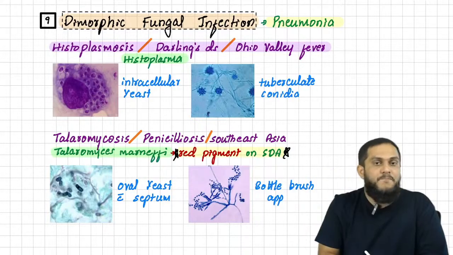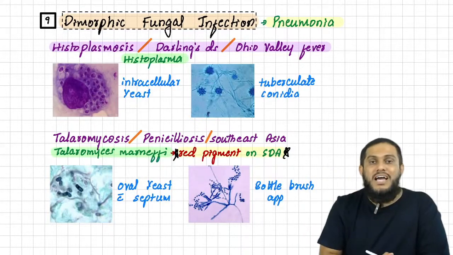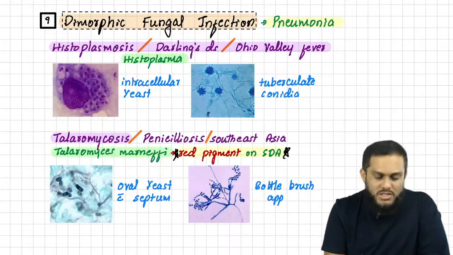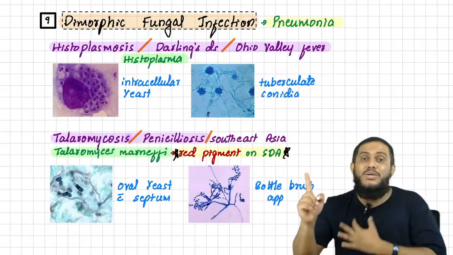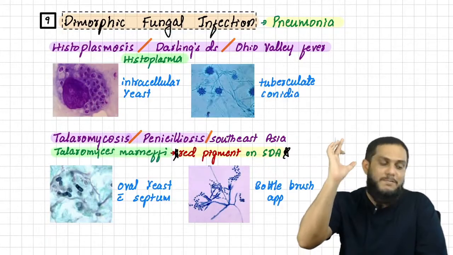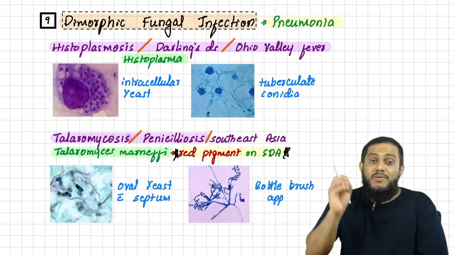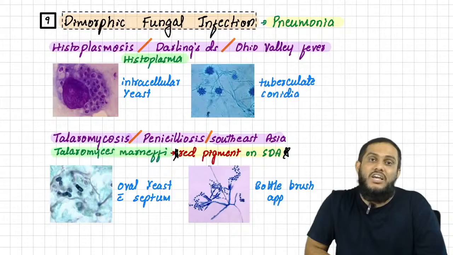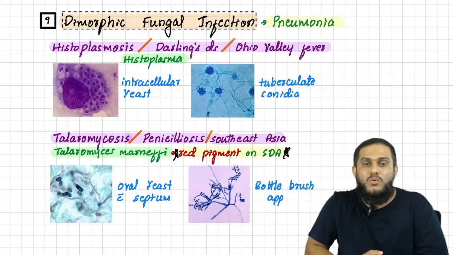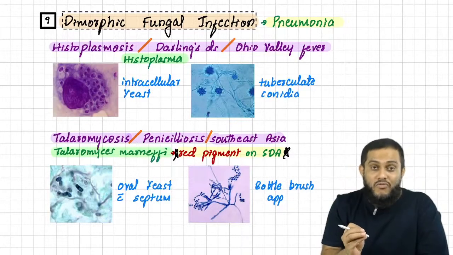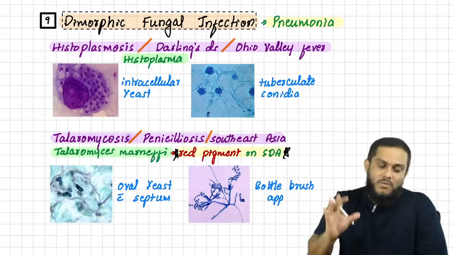Similarly, pneumonia caused by Talaromyces is known as talaromycosis, which is also known as penicilliosis because earlier Talaromyces marneffei was known as Penicillium marneffei. That's why talaromycosis is also known as penicilliosis, and it is most commonly seen in Southeast Asia. Sir, once you know the organism, the dimorphic fungus, the disease name, and that the disease is pneumonia, now identify.